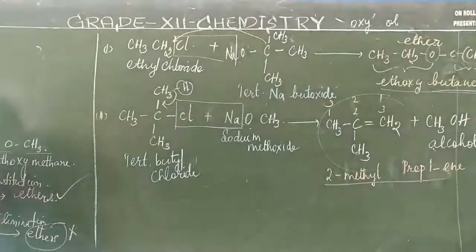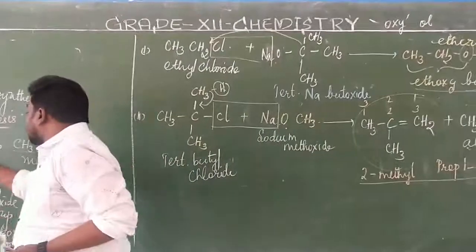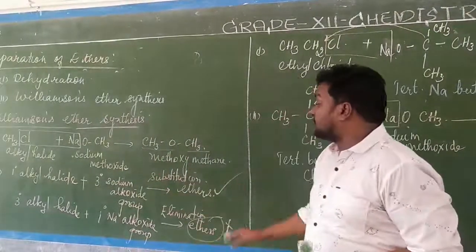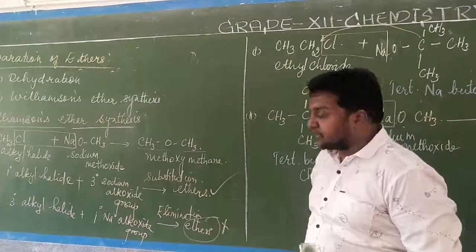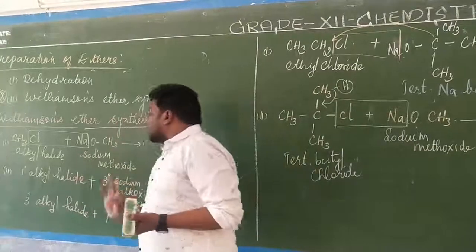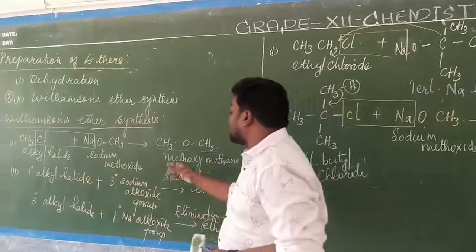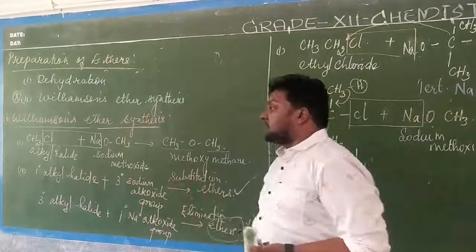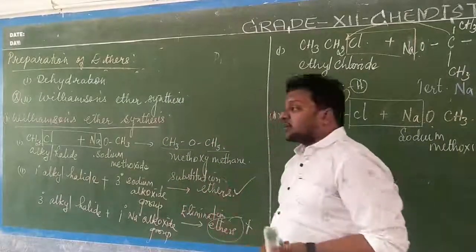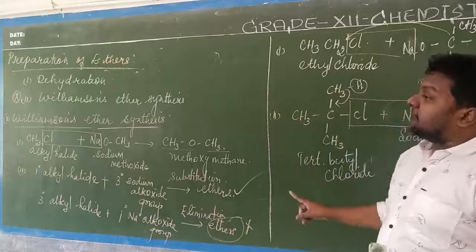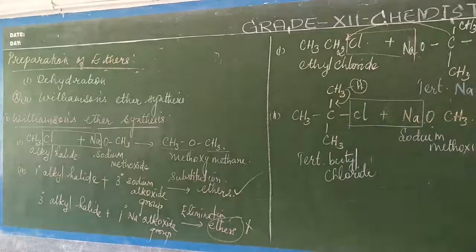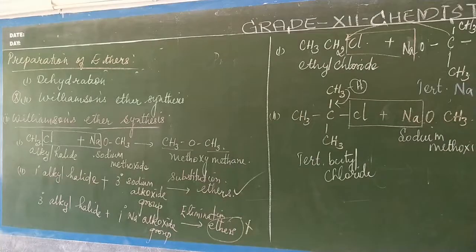So when a primary alkyl halide combines with a tertiary sodium haloxide group, a substitution reaction is possible, giving rise to the formation of ethers. Suppose I take a tertiary alkyl halide combined with the primary sodium hydroxide group, there the elimination reaction will not give rise to the formation of ethers, rather it gives rise to the formation of unsaturation. It gives rise to the formation of what? It gives rise to the formation of unsaturation. This you have to keep in mind.